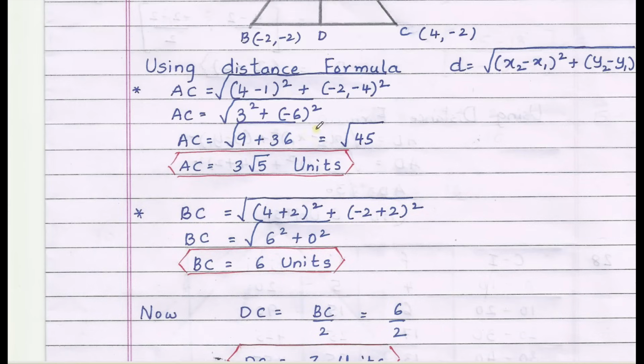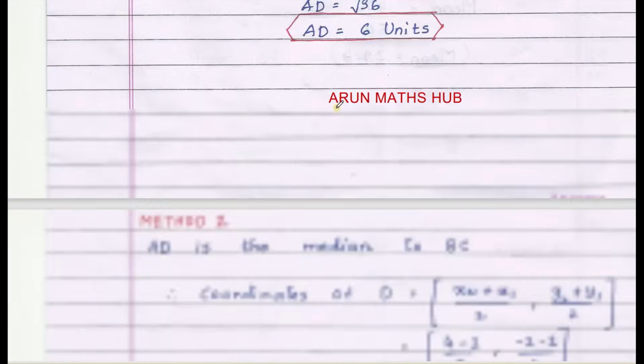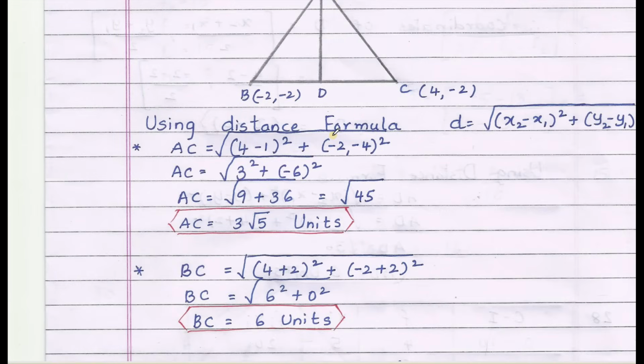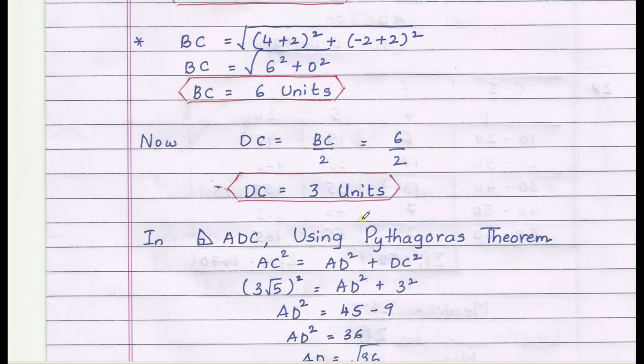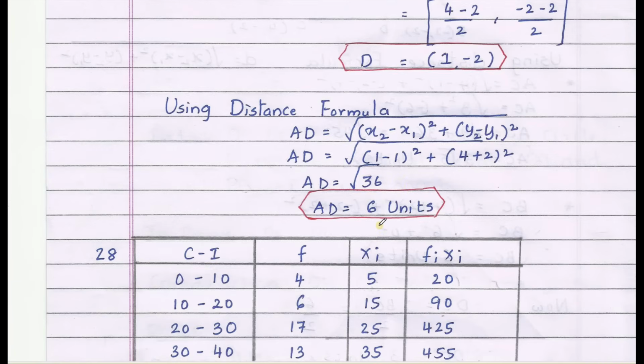Or you can directly find out the coordinates of point D, and you can use the distance formula between A and D. That is a simpler one. Still I have solved both the methods so that you can have more knowledge on how the questions can be solved in different methods. In both the cases you get the length AD as 6 units.